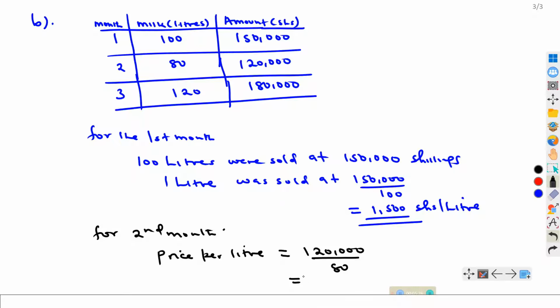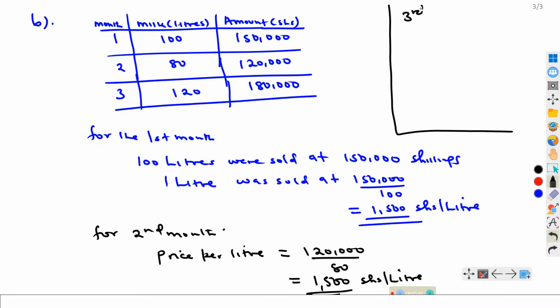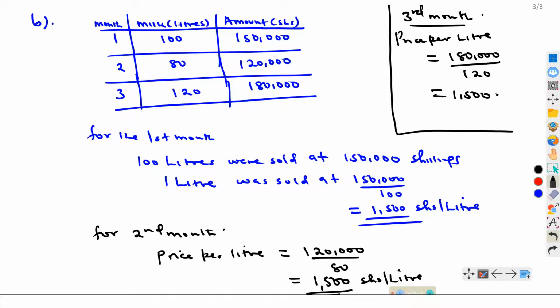What do you get? You also get 1,500 shillings per liter. So each liter was also sold at this amount. When we talk about the third month, what would be the price per liter? The price per liter would be 180,000 divided by 120. You also get 1,500 shillings per liter.